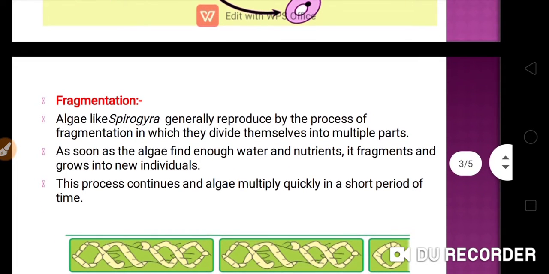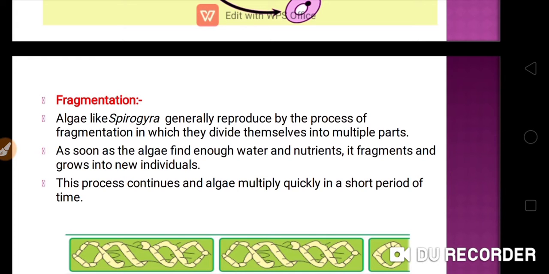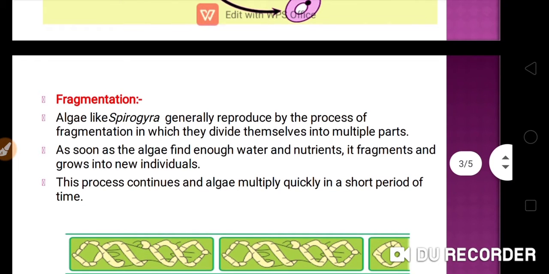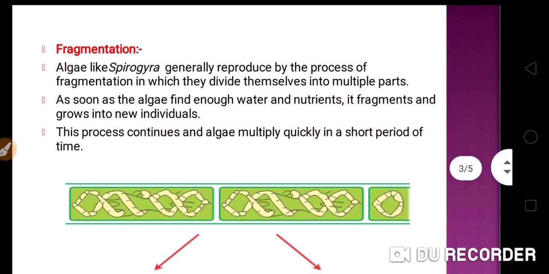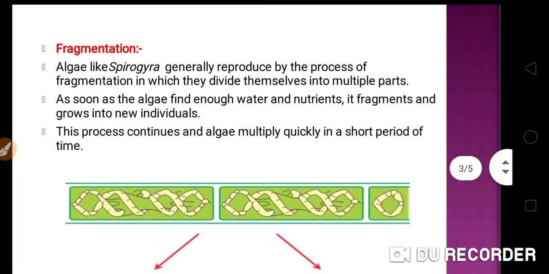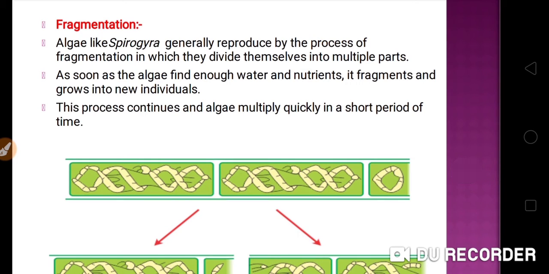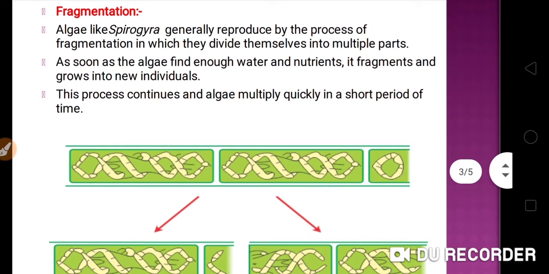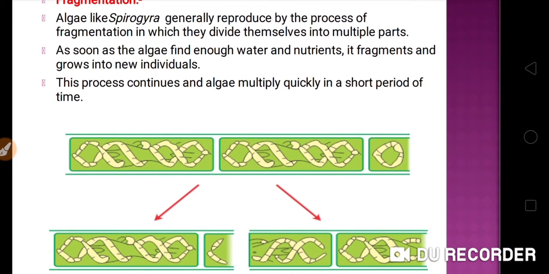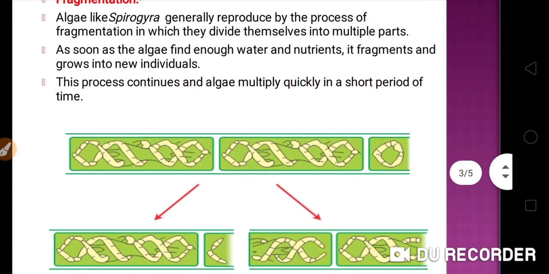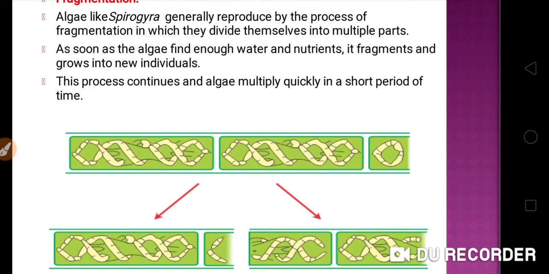Here we are going to discuss another kind of asexual reproduction, known as fragmentation. This is the third mode. Algae like Spirogyra generally reproduce by the process of fragmentation, in which they divide themselves into multiple parts. As soon as the algae find enough water and nutrients, they fragment and grow into new individuals.